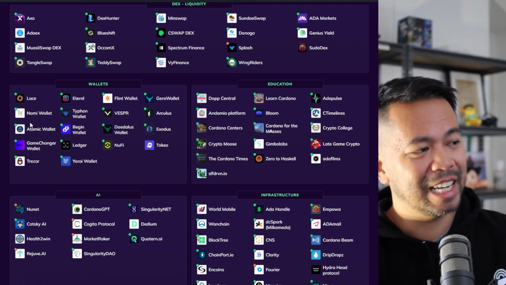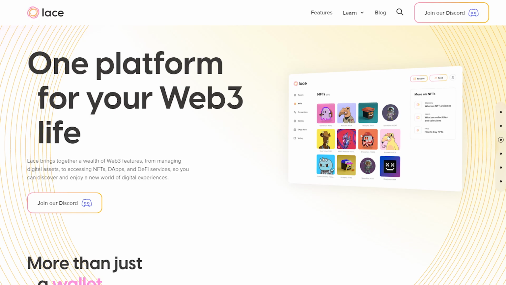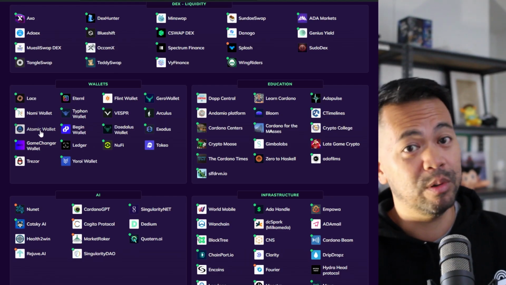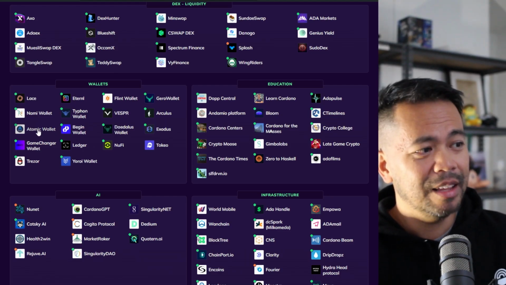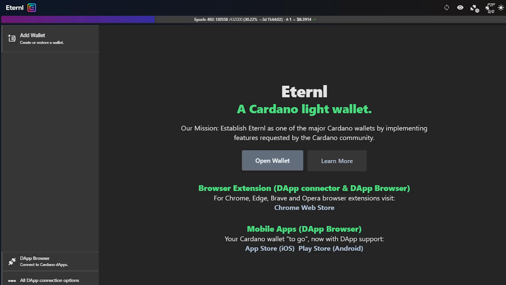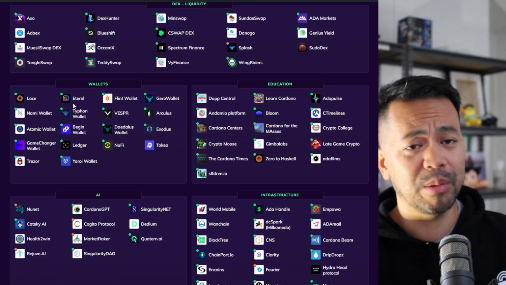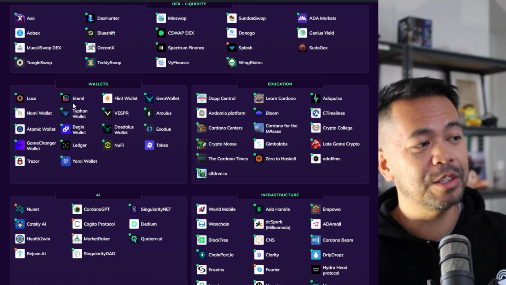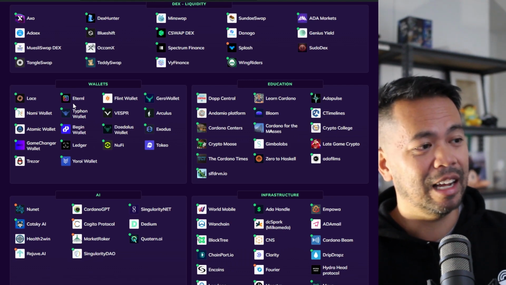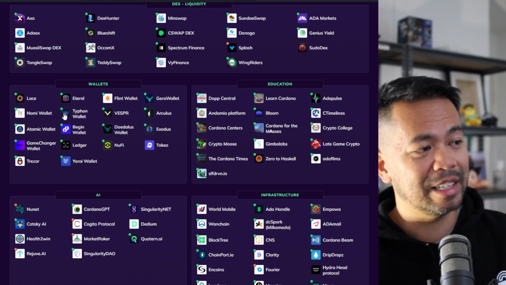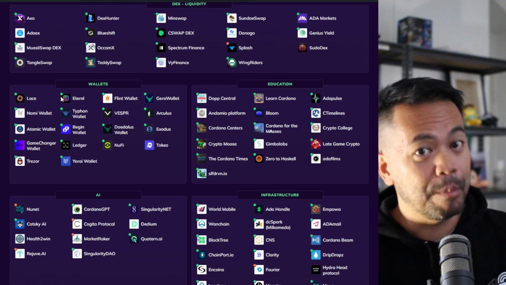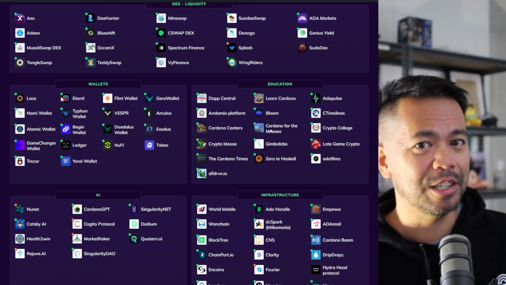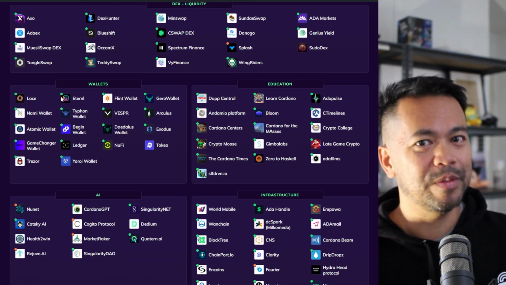My preference here are the really simple wallets such as Lace or Nami wallet. They're both run by and built by the team from IOG. The other really good one is Eternl. I absolutely love Eternl. It's probably my main wallet that I use. I connect my hardware wallet, my Ledger Nano, to that one as well, so I can start trading as securely as possible. And I absolutely love the amount of functions that Eternl has. And I know they're going through a lot of development and changes soon to improve the UI and UX and everything else around it.